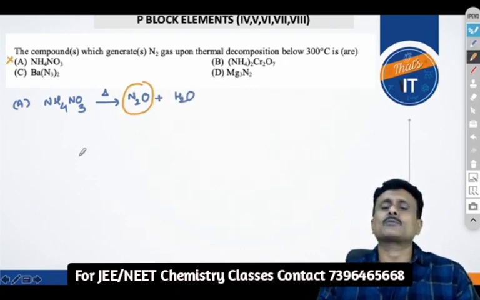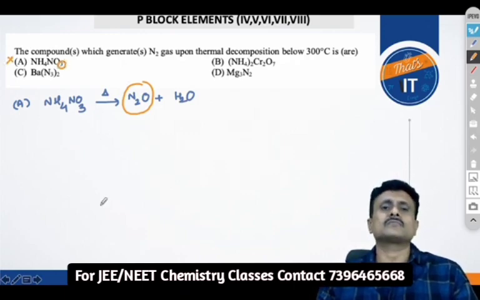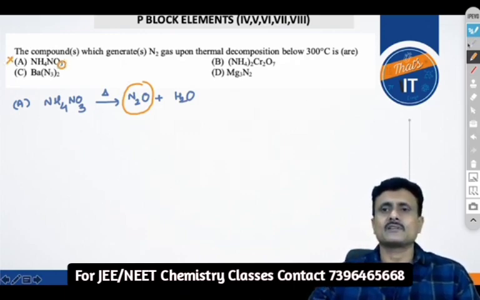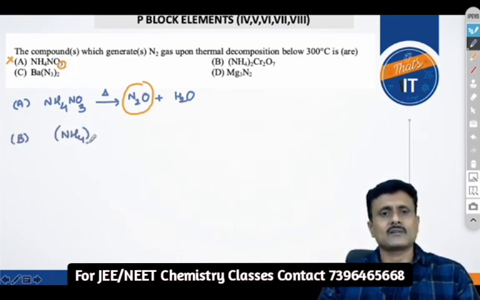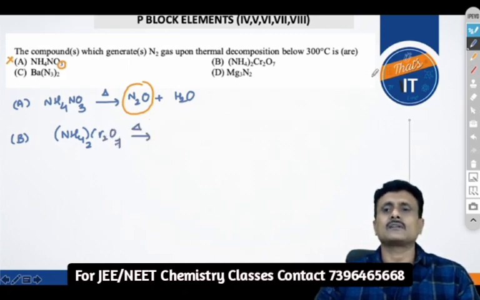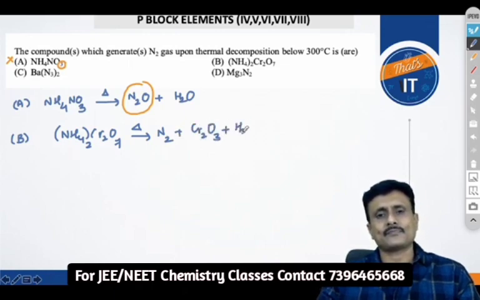So A will not produce N2. If this had been NO2, then it would have produced it. Now A is not the correct answer. Now you can see ammonium dichromate. You study this in the basic properties of dichromate or ammonia. You know that upon strong heating this gives rise to N2, Cr2O3 and H2O.